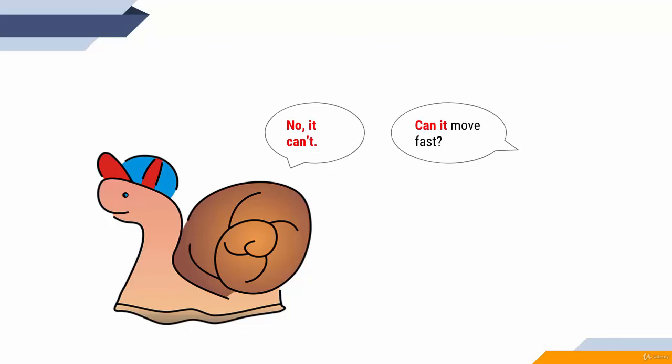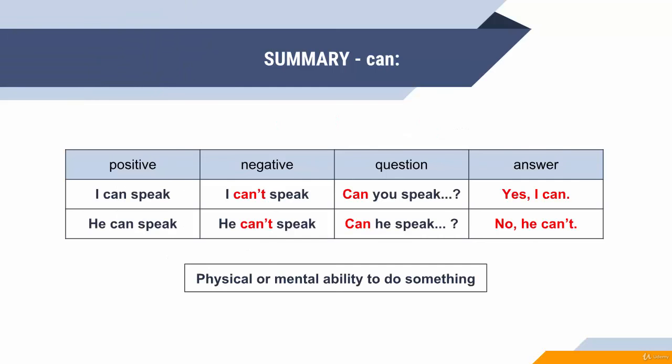Can it move fast? No, it can't. Negative answer. You know that these are the short answers. If you want to make a longer question and to receive more information, you need to start with the WH words. Do you remember which they are? Good. Why, where, who, when, and more, but okay, and why, for example.